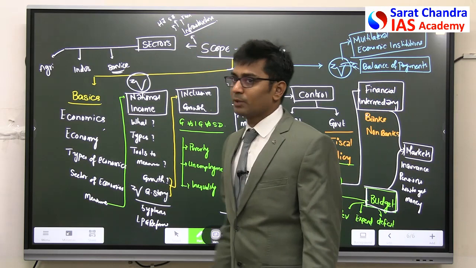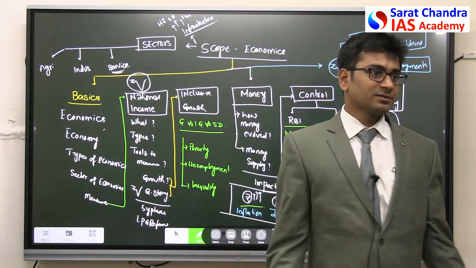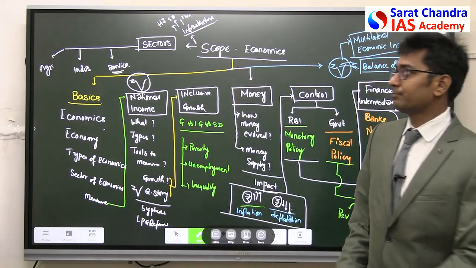Economic infrastructure means having roads, buildings, railways, these things, communication infrastructure, these things.